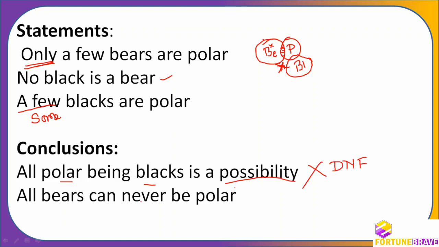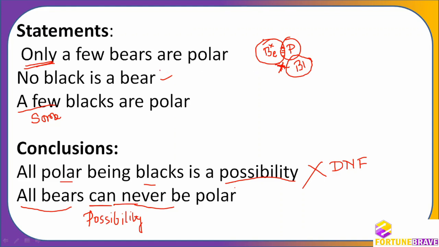Next is all beers can never be polar. Okay. All beers, understand, all beers can never be polar. Whenever there is a can, I said it is a possibility case again. Okay, we are not talking about the standard statement. This is not an AEIO statement, right? All beers can never be polar.